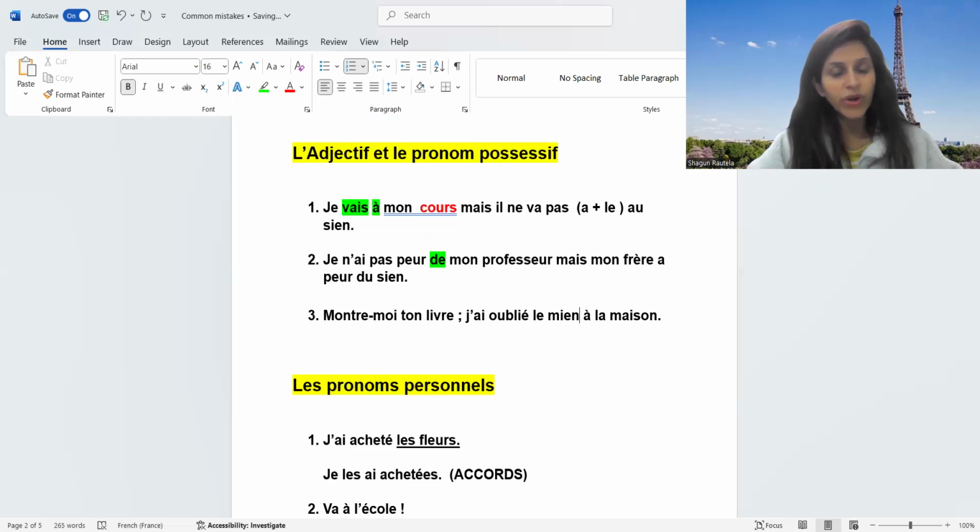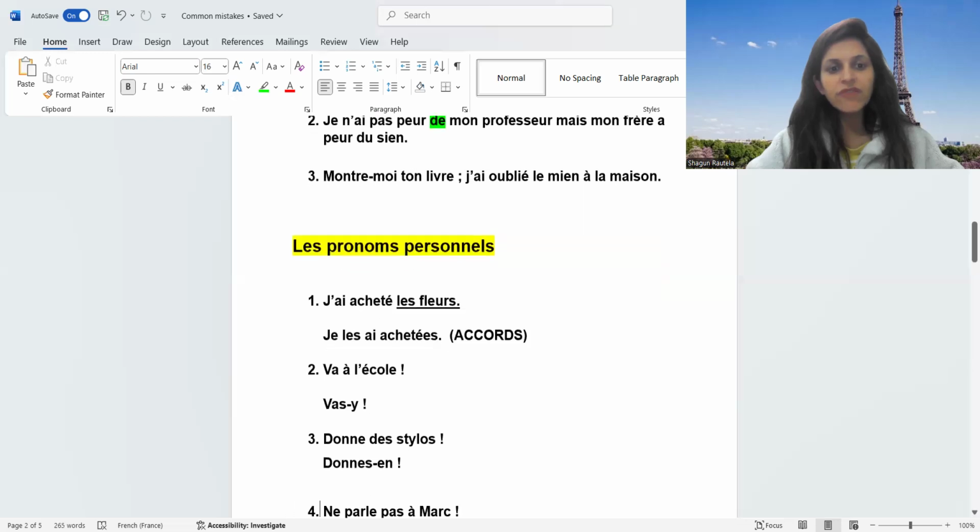Okay, so important pointers again. Moving ahead to one more topic, pronoms personnels, which is very, very important and a topic in which we tend to make so many mistakes. Okay, so do remember all these things that I'm sharing here.